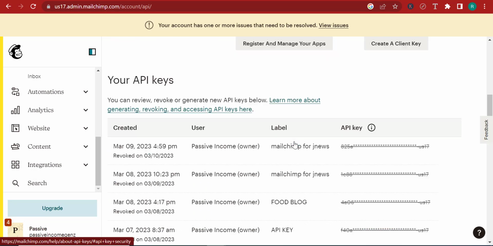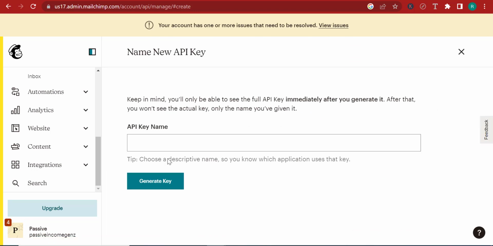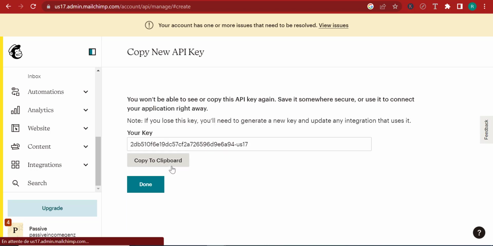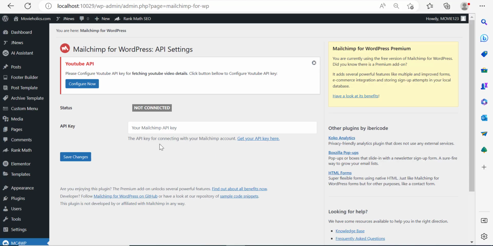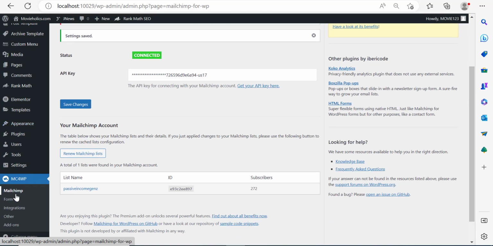So how do you create an API key from scratch? Well, very simple. Scroll down. You can see this button over here that says create new API key. Now give the API key a name, movie API key, for instance, and click on generate key. Copy the key to clipboard, come back to your website, paste it in here, click on save changes, and in a couple of seconds, your website is going to be connected with Mailchimp. Now we are connected to Mailchimp, but this is not everything.